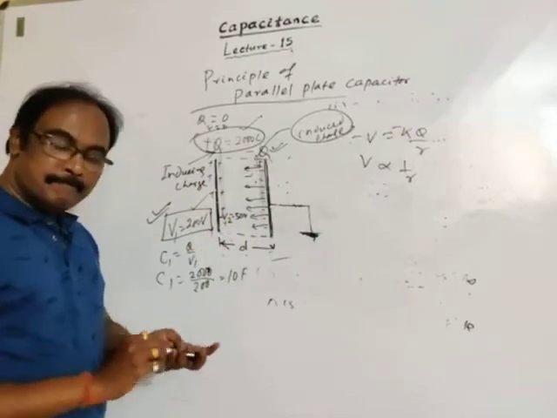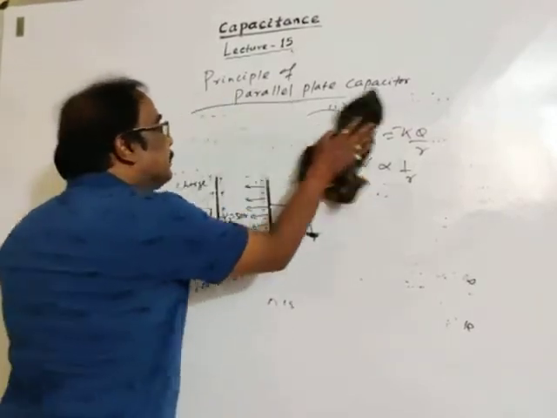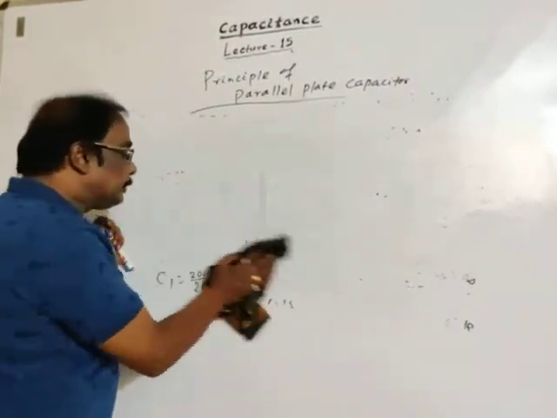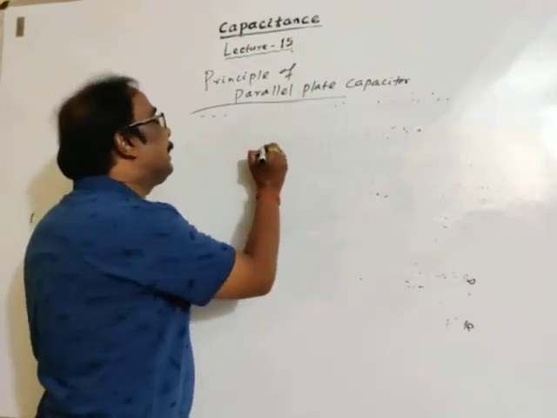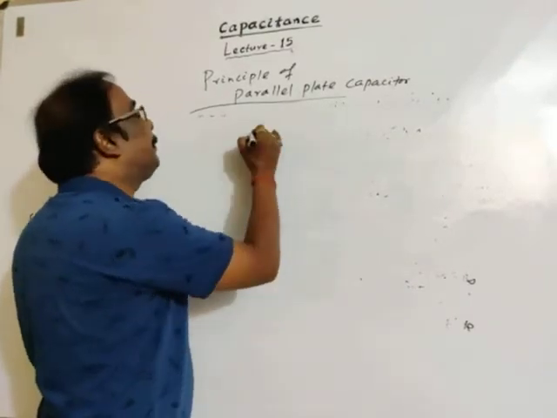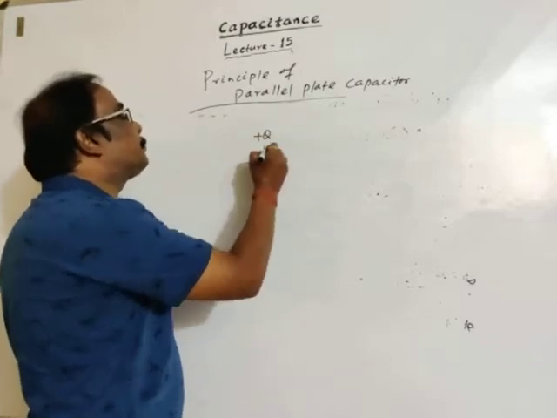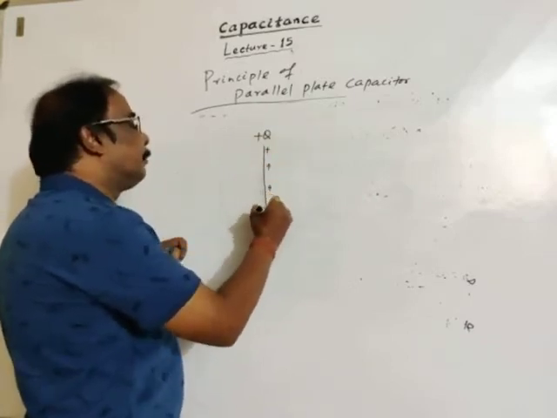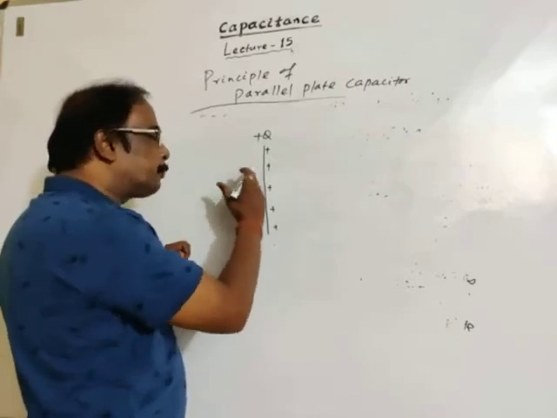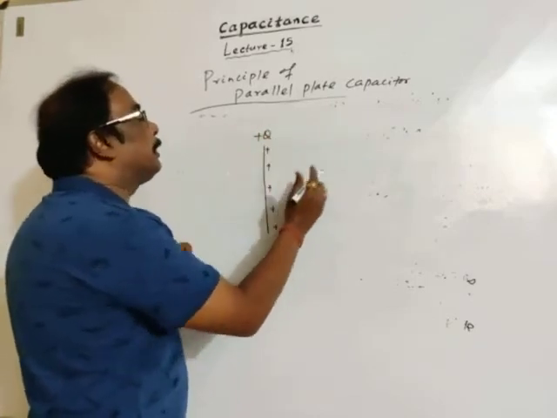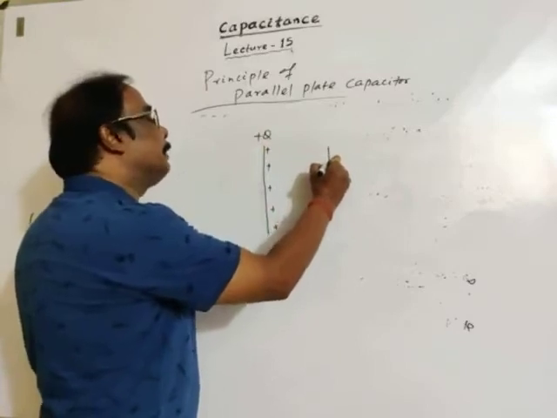I am discussing the concept from the beginning. This is a very important concept. You see, this is a metallic plate, and this is a metallic plate. Charge given to the plate is positive. Of course, on this side also positive, but the whole charge will be accumulated on this surface after induction.